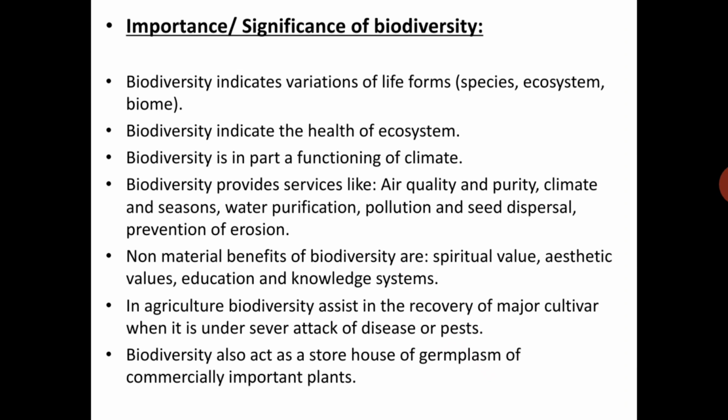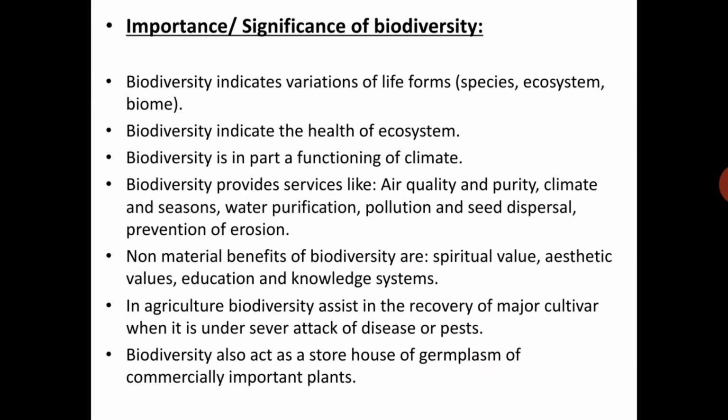knowledge systems. In agriculture, biodiversity assists in the recovery of major cultivars when they are under severe attack of disease or pest. Biodiversity also acts as a storehouse of germplasm for commercially important plants. So nothing but preservation here, right?